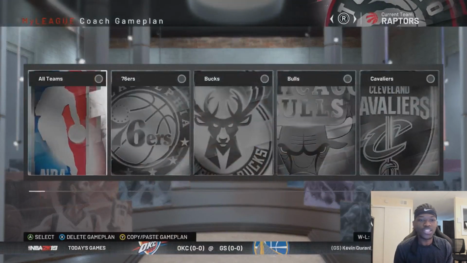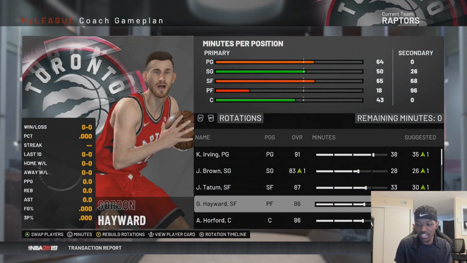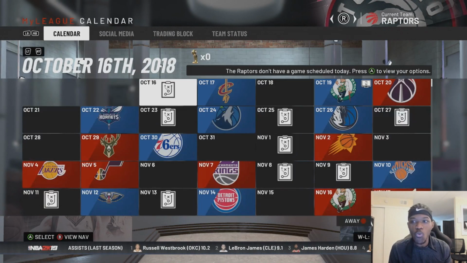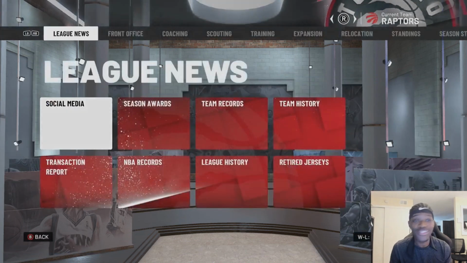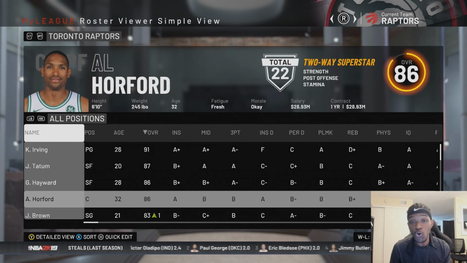Okay, so now with this roster here, we have to make the rotation exactly the way it was. So I did take a picture of it with all the numbers that need to be allocated because we need their rotation to be exactly like it is in the first half of the experiment. Okay, so that is all the same. So what we're going to see is if this Raptors team with the same exact roster, same exact coach, has a better record than 41-41.